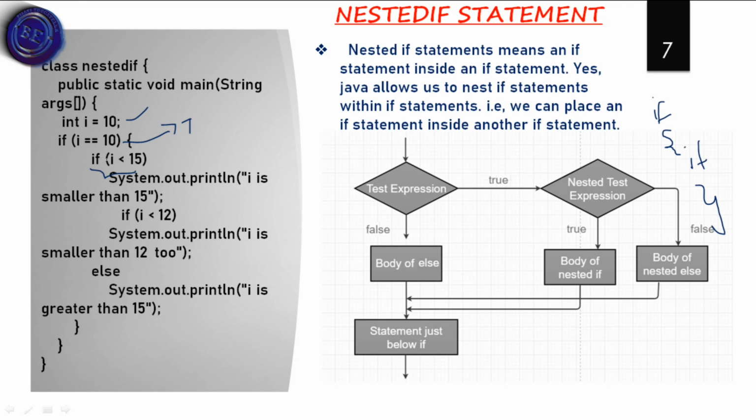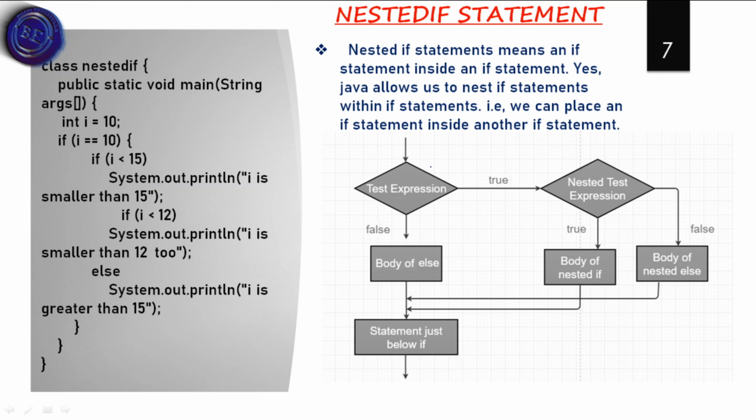First we compared i is less than 15, which became true. Then if i is less than 12 is true, it will print i is smaller than 12 too. Or else System.out.println i is greater than 15, which prints when both these cases are false.